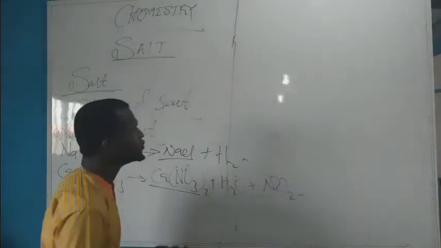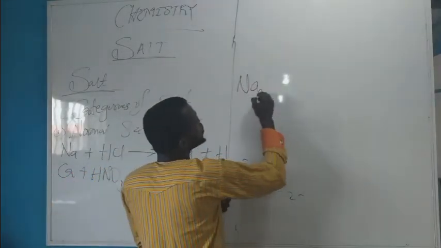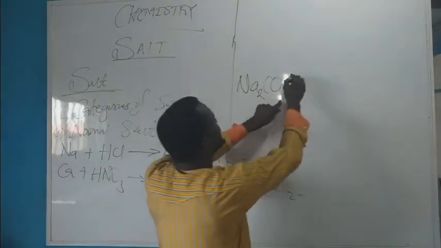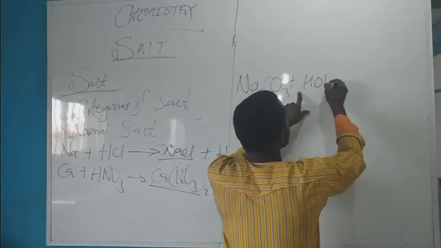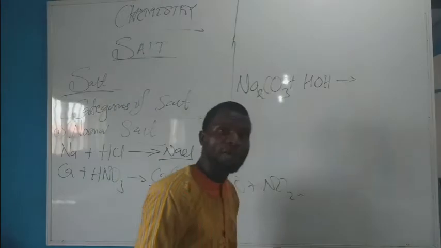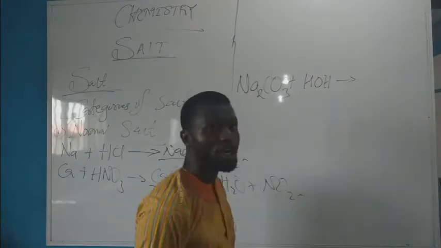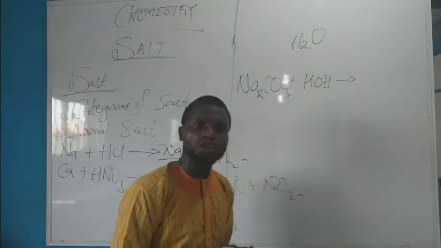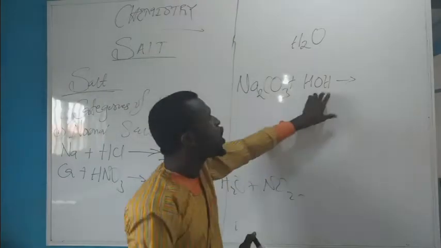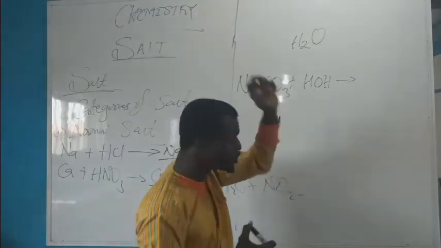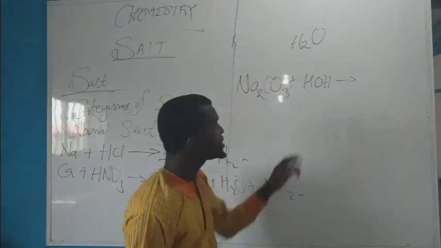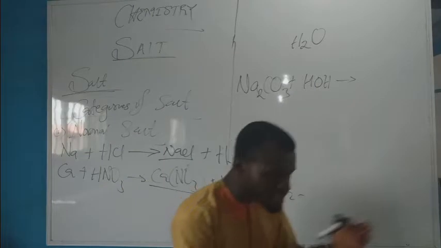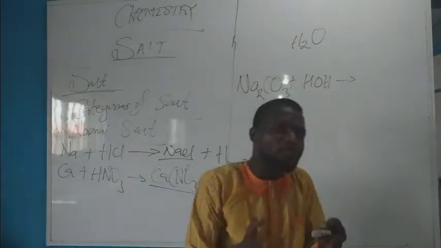For example, sodium carbonate plus HOH. Some students might be thrown into confusion. What is HOH? Water. But I want you to have a glimpse of the movement of ions, so I'm writing water as HOH.